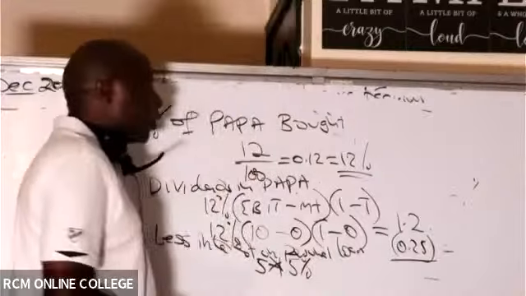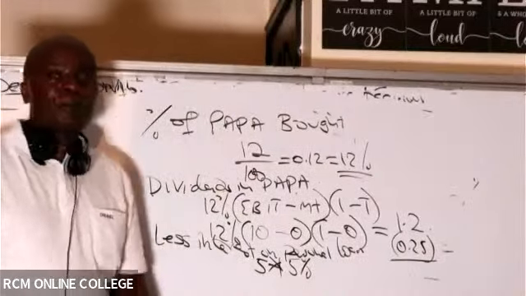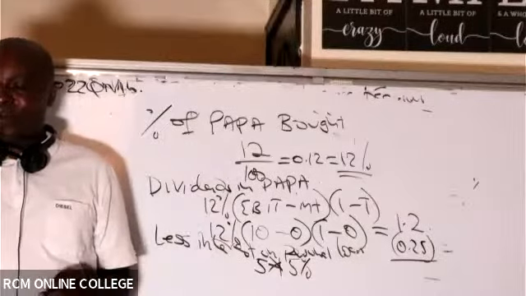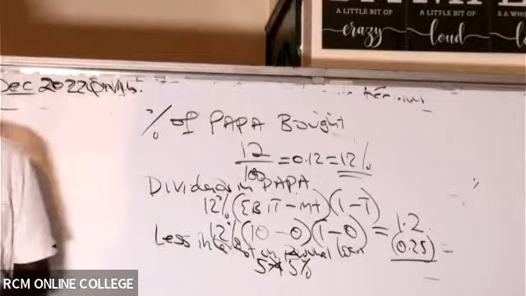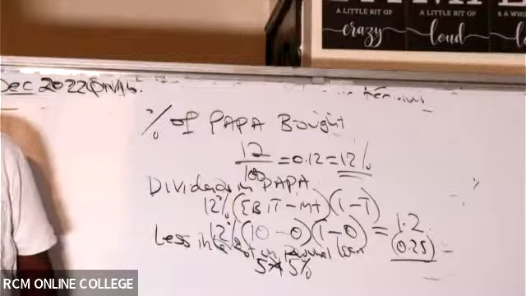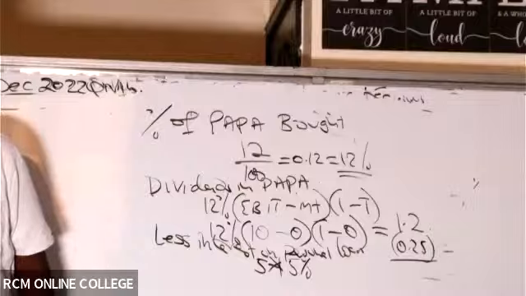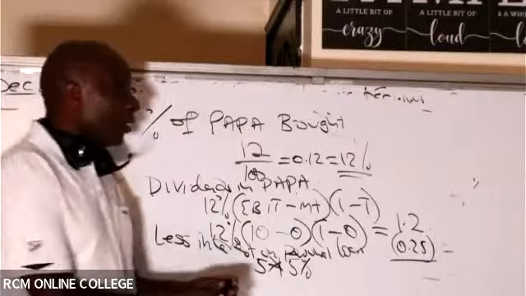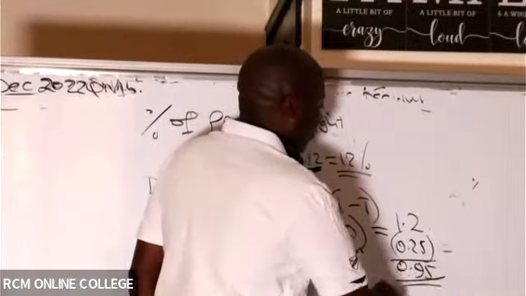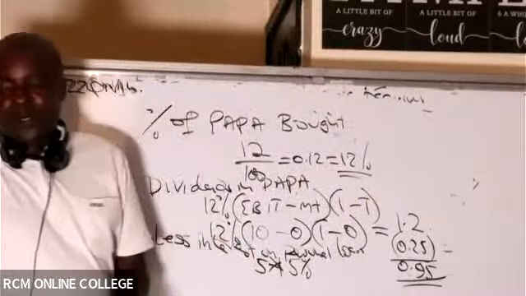So how much will we get net of the interest? How much will he get? 0.95, isn't it? So he gets here 0.95. 0.95 is what he shall get.